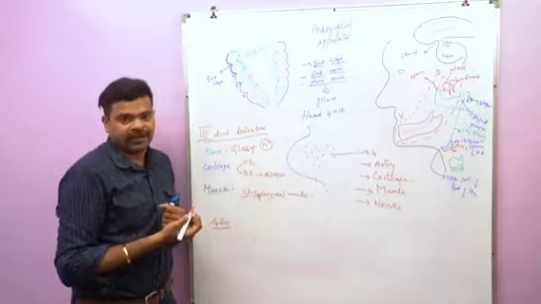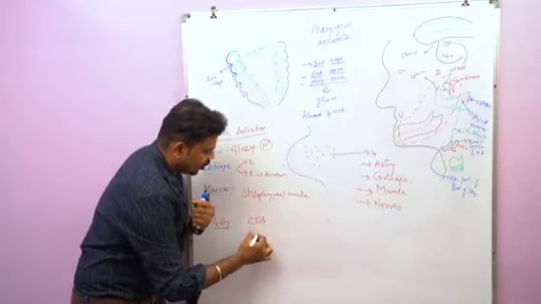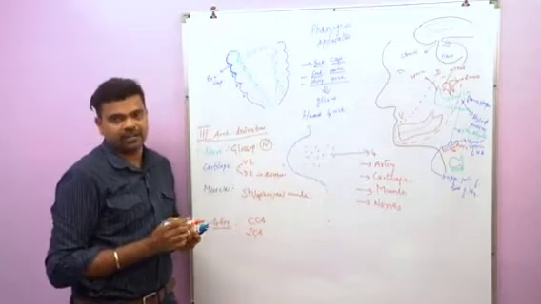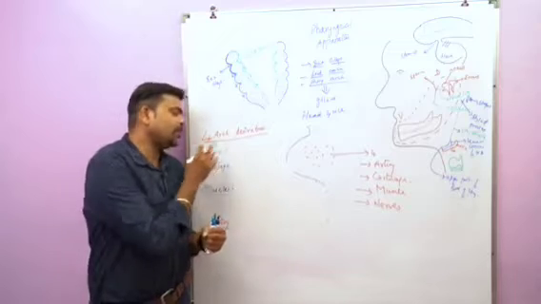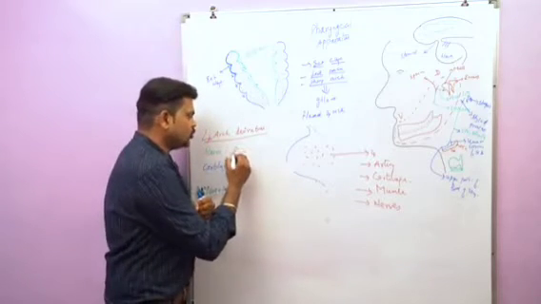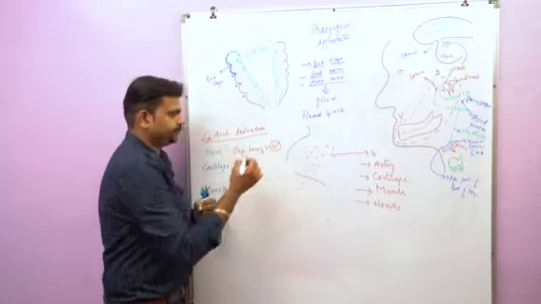If we talk about artery, the common carotid artery and internal carotid arteries arise from the third pharyngeal arch. Next we'll go for fourth arch derivatives. The nerve of the fourth arch is the superior laryngeal branch of the vagus nerve.